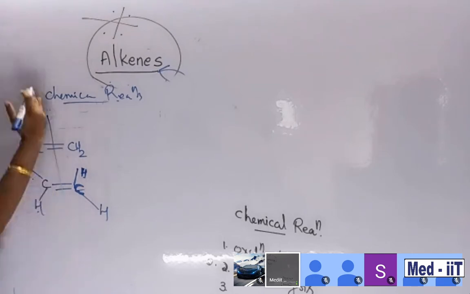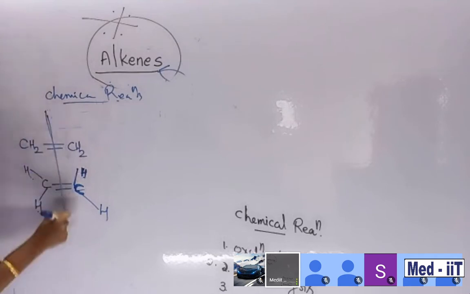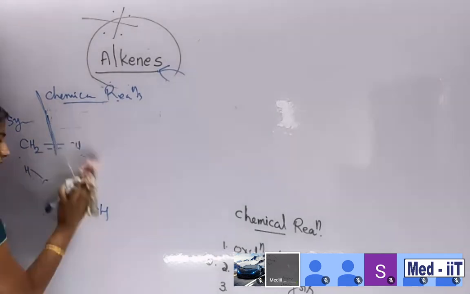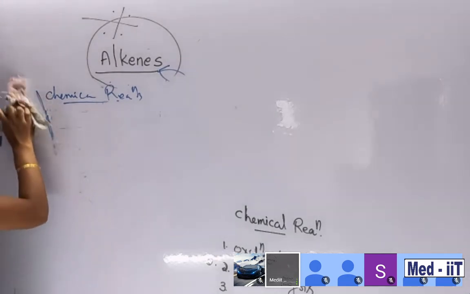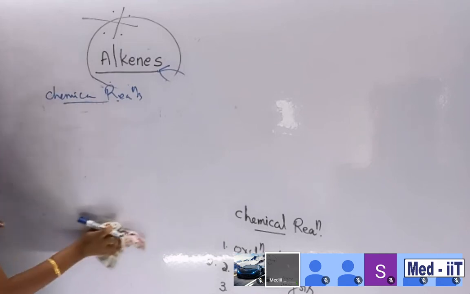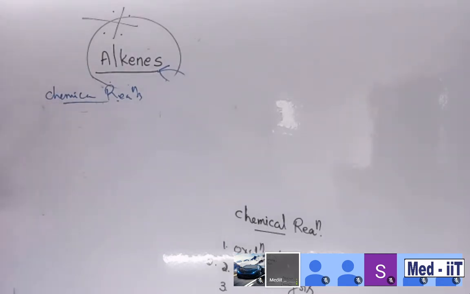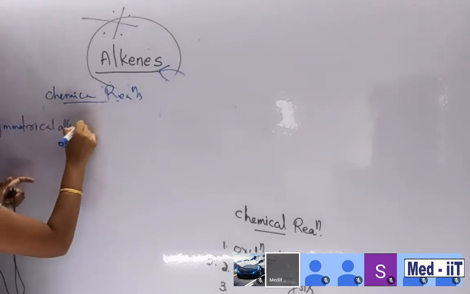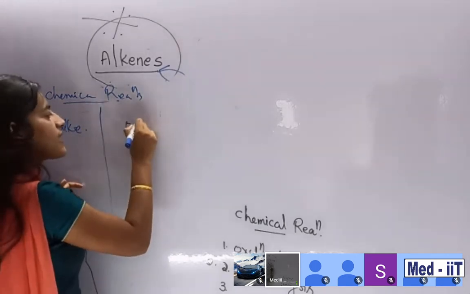Have a look. Symmetry means equal, means putting a plane here. We can say that both sides contain equal substituents. So these are called symmetrical alkenes. Okay, this is for your information only. Next, we are checking some addition reactions in symmetrical alkenes as well as in unsymmetrical alkenes. So the first one is symmetrical alkene, and the second one is unsymmetrical alkene.